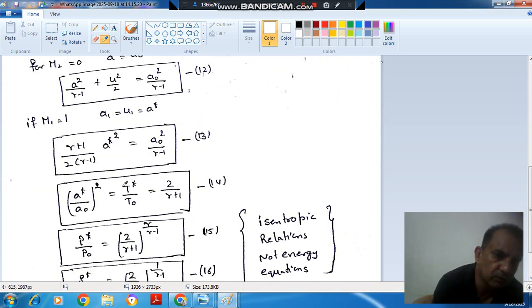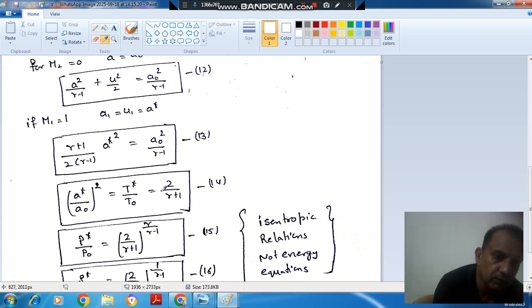And now we have this A star by A naught. As A is root gamma RT, A star will be root gamma R T star, and A naught will be root gamma R T naught, and its square will be the ratio T star by T naught.